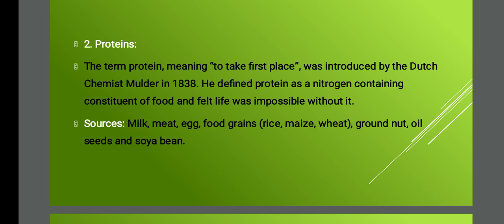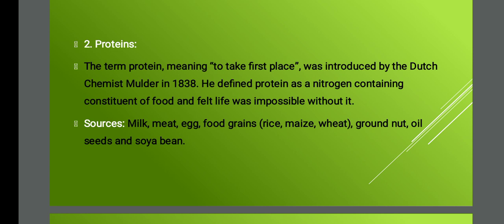A Dutch chemist, Mulder, said that protein is a main constituent of food and he felt that life was impossible without protein. Protein is said to be a nitrogenous component, and it is essential for us.